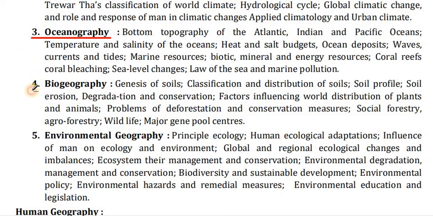Now point number 4, biogeography. Genesis of soil, classification and distribution of soil, soil profile, soil erosion, degradation and conservation, factors influencing world distribution of plants and animals, problems of deforestation and conservation measures, social forestry, agroforestry, wildlife, major gene pool centers.